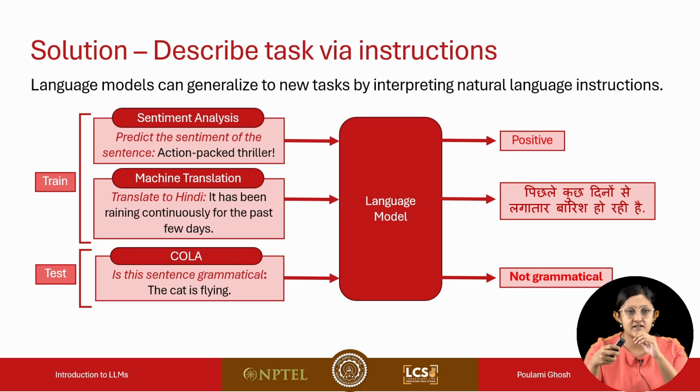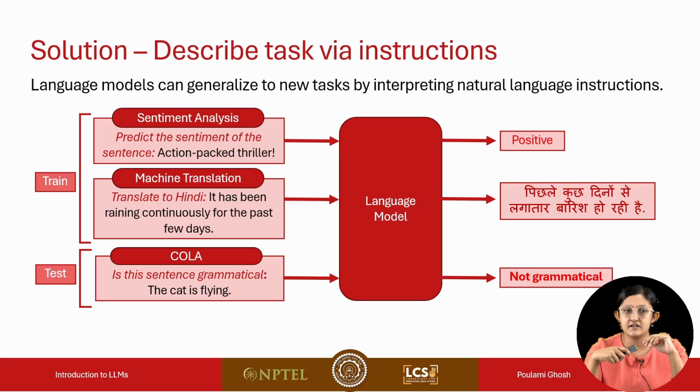So for sentiment analysis, I can pass the instruction, predict the sentiment of the sentence. This is the instruction that is defining the task, describing the task, instructing the model what it has to do with the sentence. Action packed thriller, and it predicts the sentiment is positive.